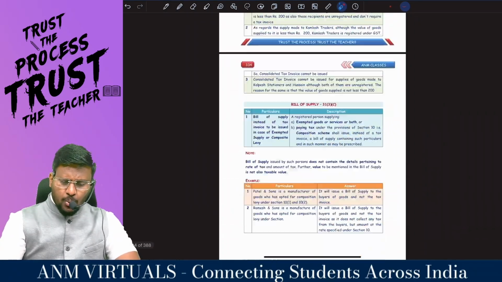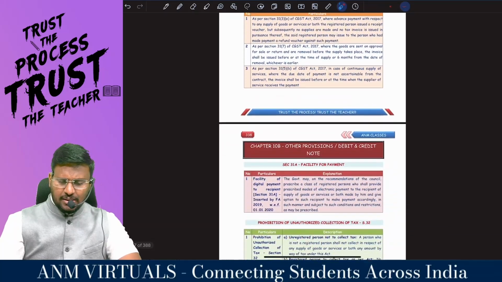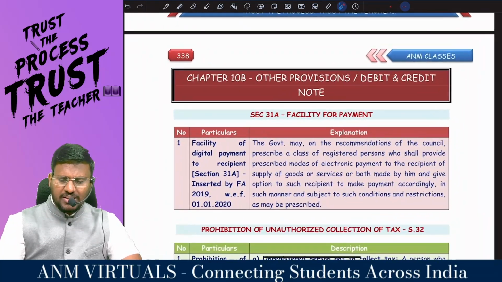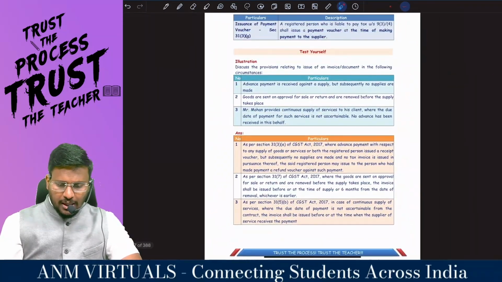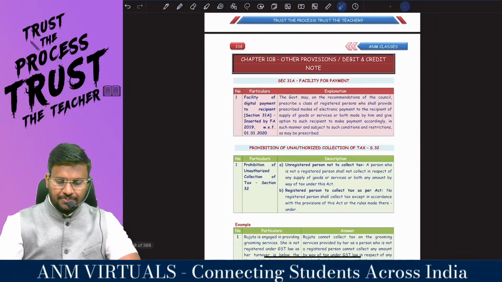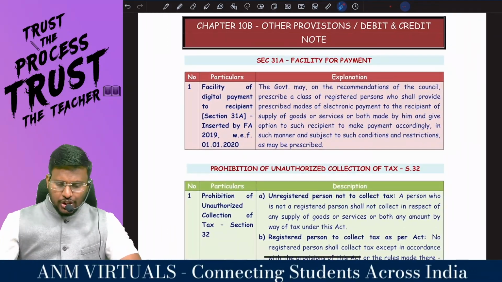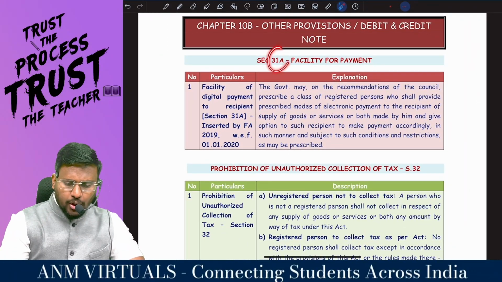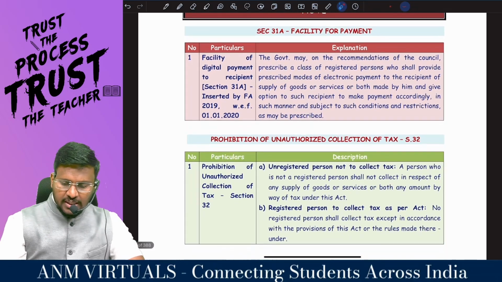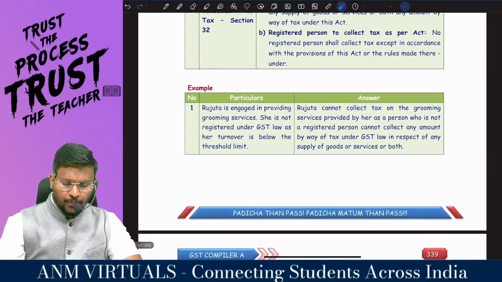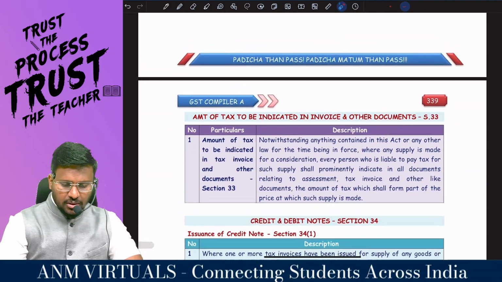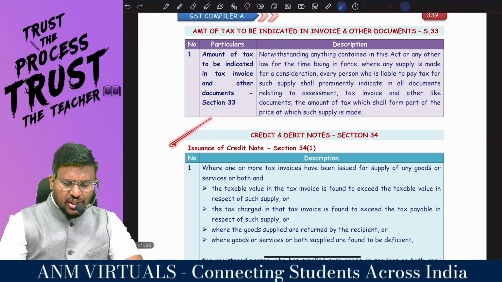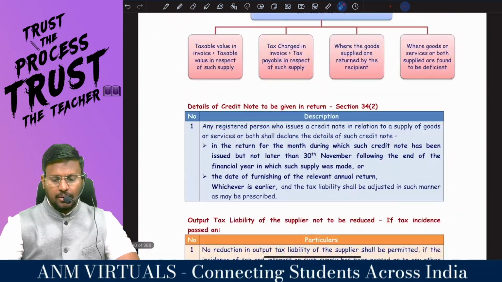We have only one more chapter in this unit. In this chapter, other provisions: debit note and credit note. In the coming slot we'll be talking about 31A, section 32, then section 33, and section 34, debit note and credit note.